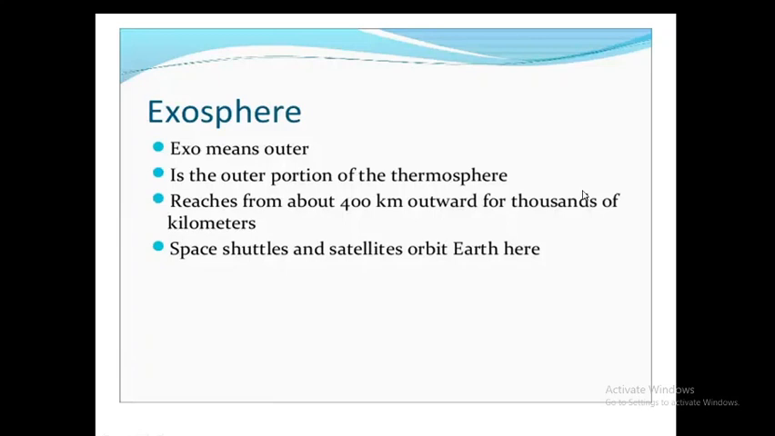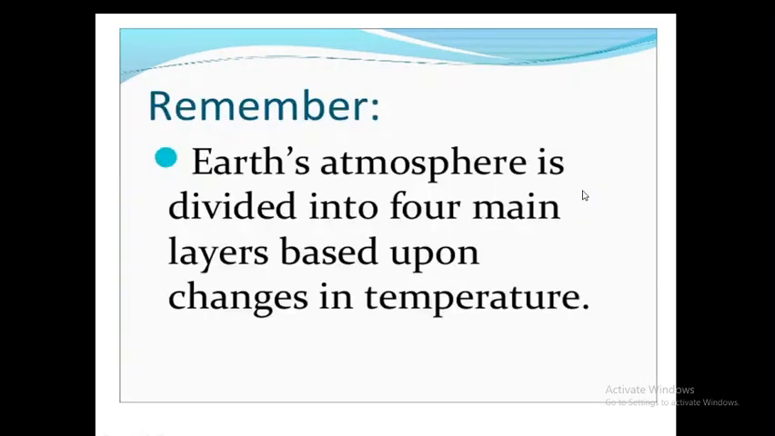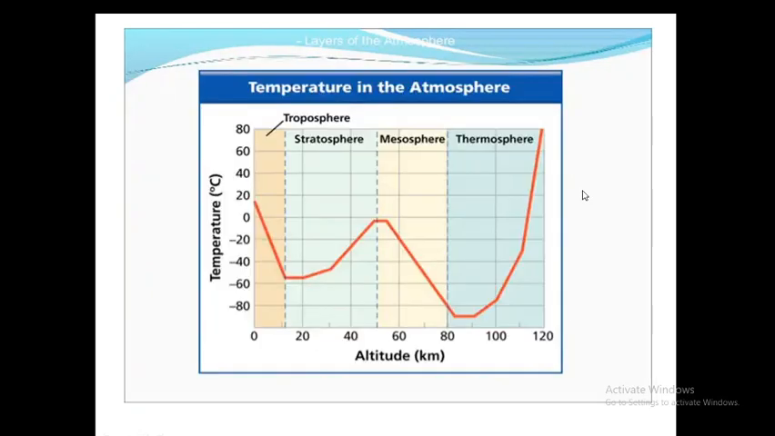Now, the last one, exosphere. Exo means outer. It is the outer portion of the thermosphere. It reaches from about 400 km outward of thousands of kilometers. Space shuttles and satellites orbit Earth here. Remember once again, Earth's atmosphere is divided into four main layers based upon change in temperature.